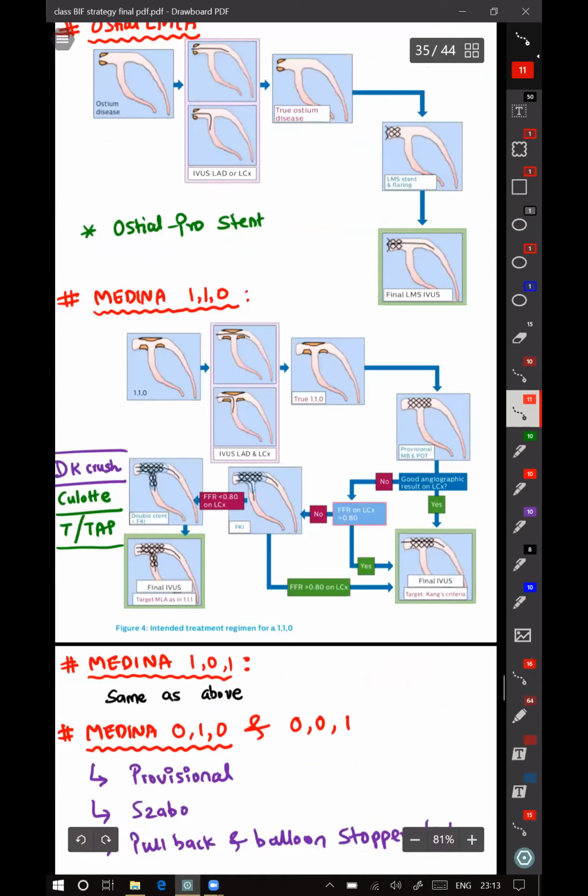Then coming to Medina 110, it is just like provisional stenting till here. After provisional stenting, you have to assess the result in your LCX, which you can do with IVUS and FFR. If your FFR is not more than 0.8, then you have to go ahead with the second stent strategy. And the second stent strategy, as I discussed, can be reverse crush, this is not DK crush, reverse crush, culotte, or T or TAP.